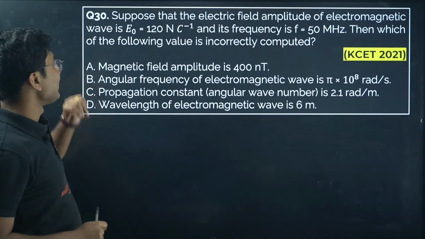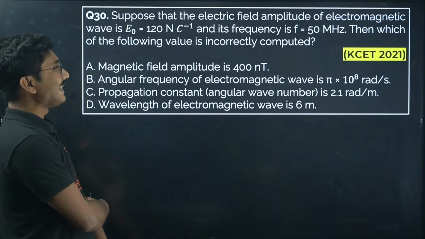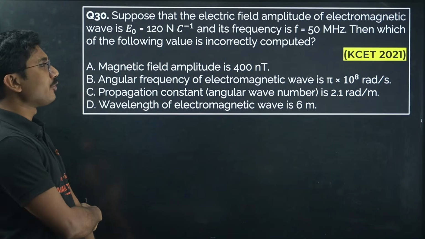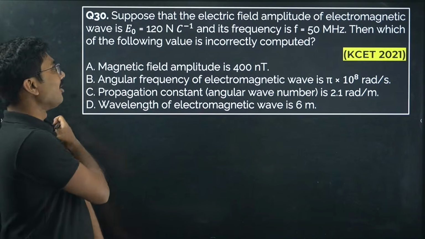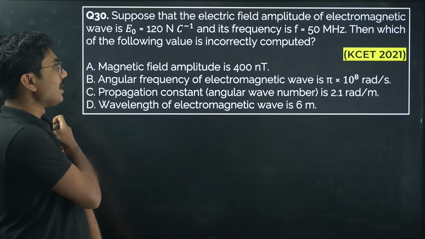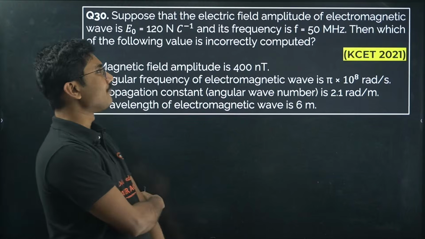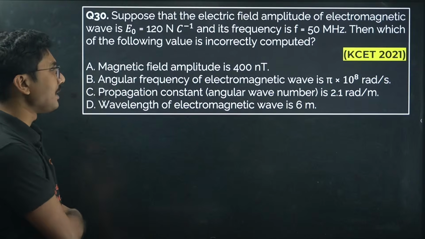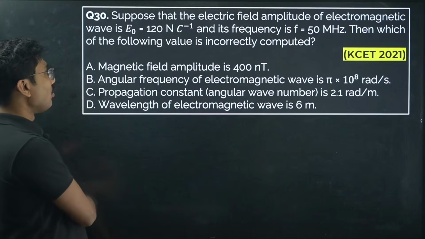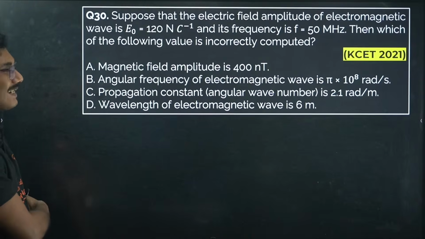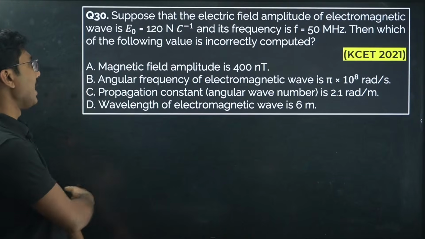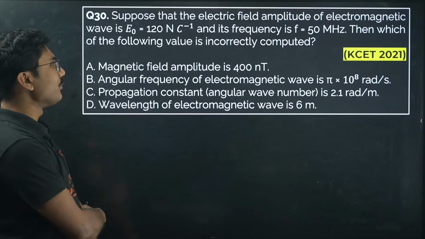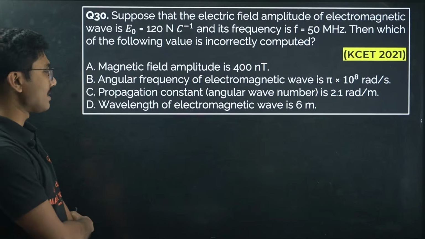Now answer this question. Suppose that the electric field amplitude of an electromagnetic wave is E0 equals 120 Newton per Coulomb, and its frequency is f equals 50 megahertz. Then which of the following values is incorrectly computed? Very tricky question. Magnetic field amplitude is 400 nano Tesla.